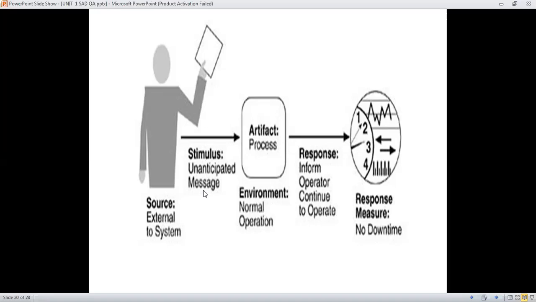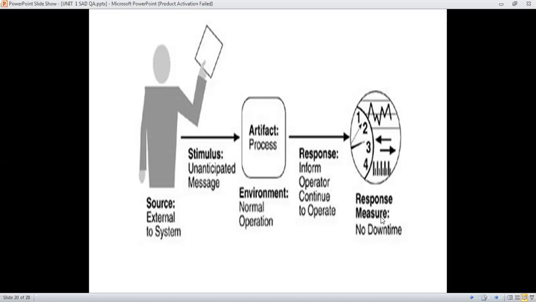Next, the response: after processing with the operations, what type of information is generated and to whom we have to provide it falls under response and response measure. So likewise we have to map our availability quality attribute with these six scenario parts.